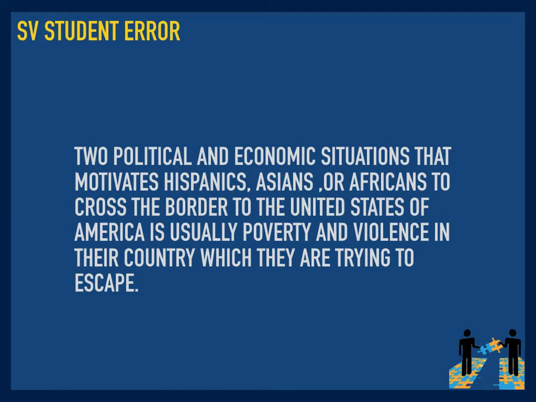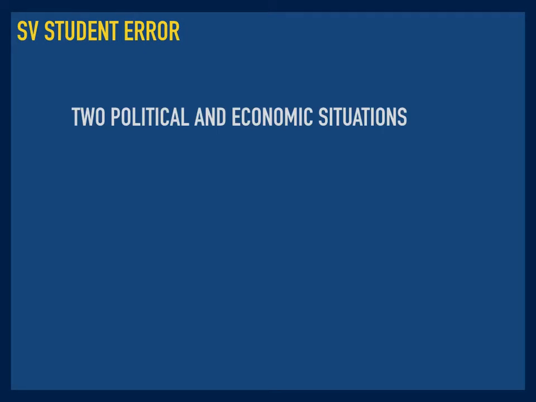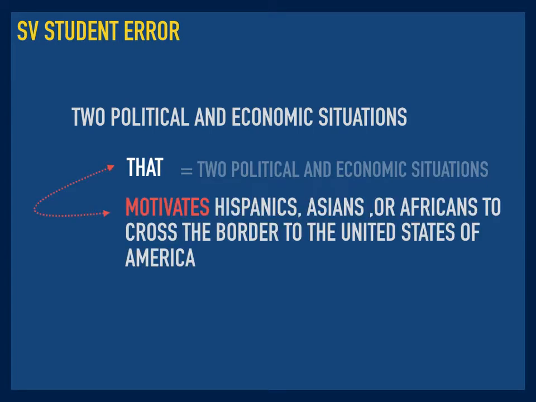All right, so let's look at the following sentence. There are 2 subject-verb matching errors in this sentence. Can you find them? I'm going to break this sentence down for us so that it's a little easier to see what's going on. 2 political and economic situations. That, what is that doing in the sentence? That equals 2 political and economic situations.